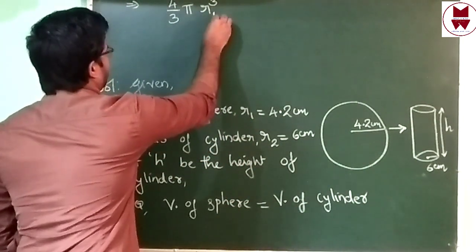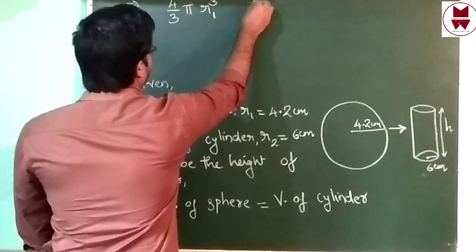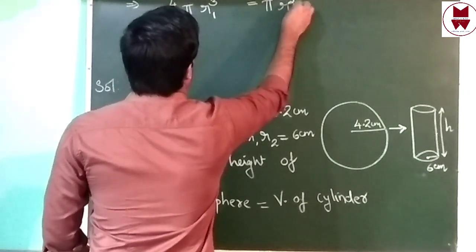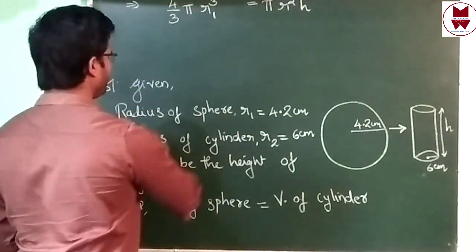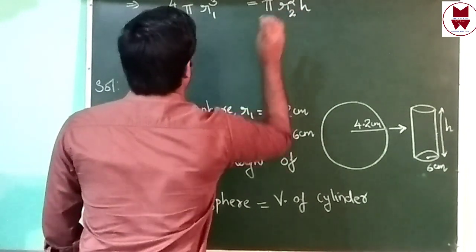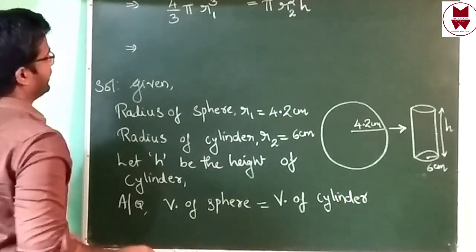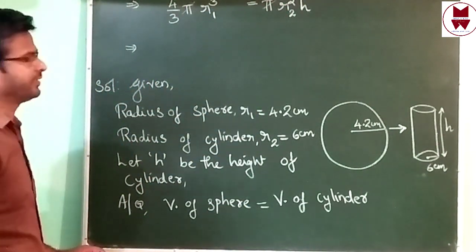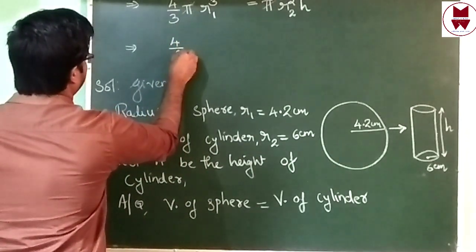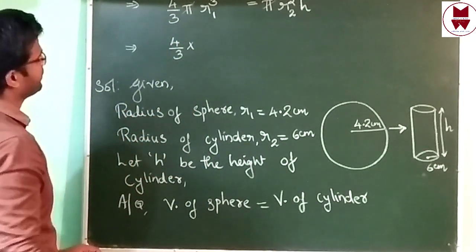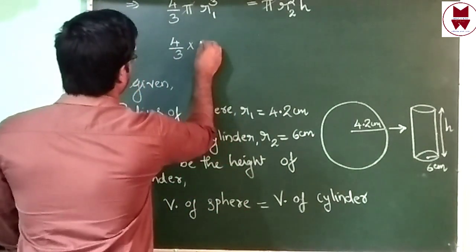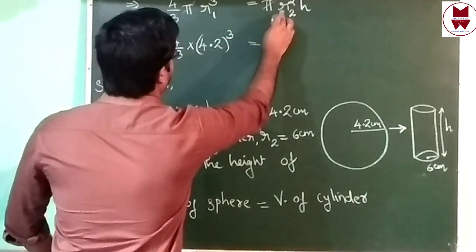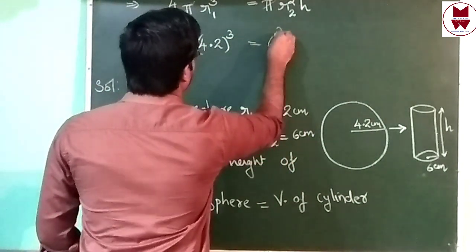That's why we can write 4 by 3 pi r1 cube equal to volume of cylinder, that is pi r square h. In here radius of cylinder r2, give r2 square. Then from here pi and pi cancel, both sides same means we can cancel. Then remaining 4 by 3 into r1 cube. R1 how much? That is 4.2. We can write 4.2 whole cube equal to r2. R2 is 6. 6 square into h.